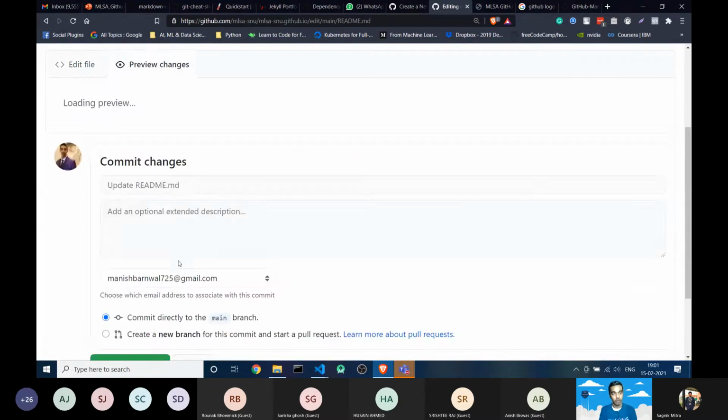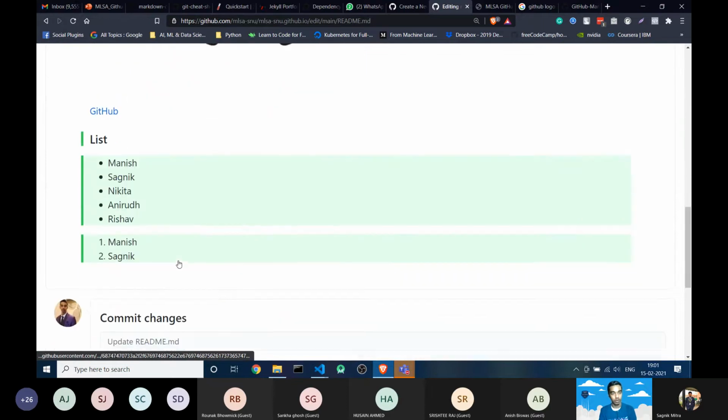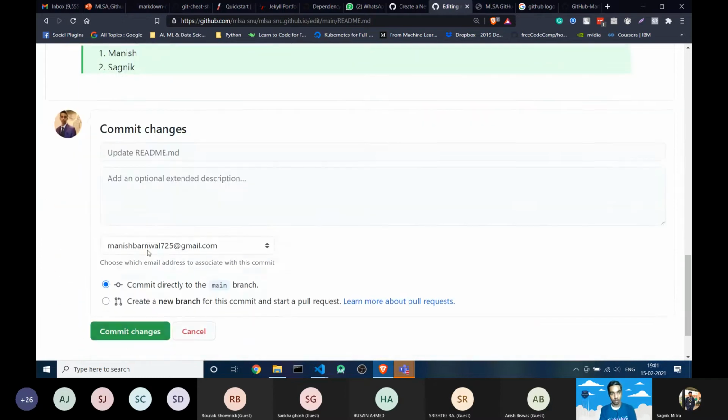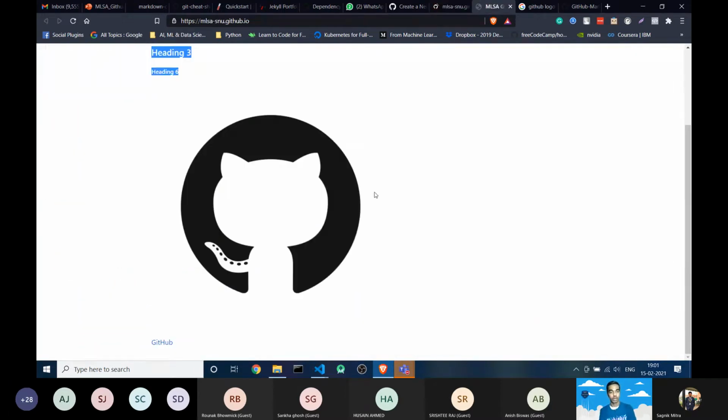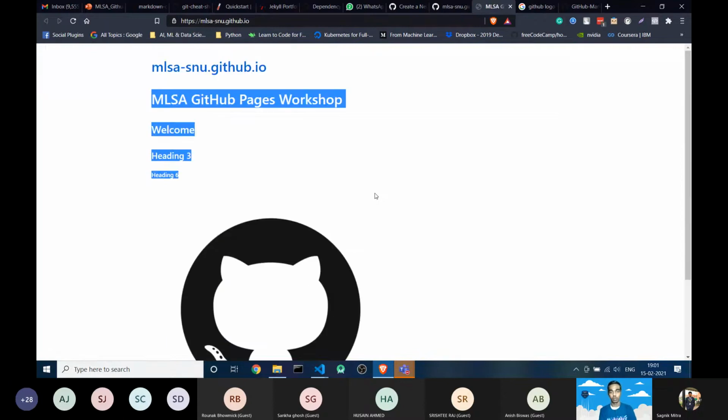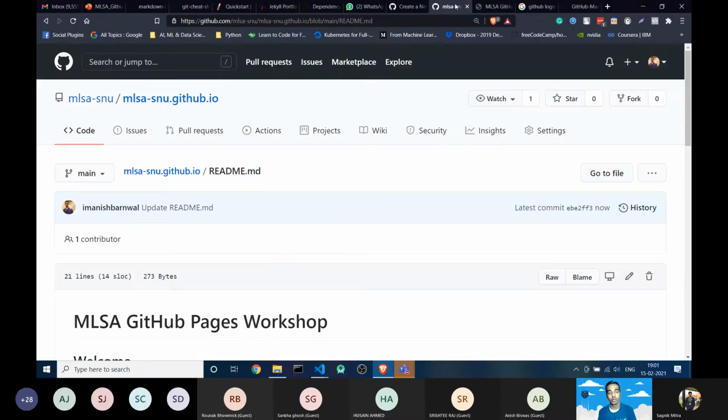If you simply type 1 2, it also works. You can see it's quite easy. I am also committing, and if I commit, the same changes will happen on the site. So till here you understand how to host a file on github.io.